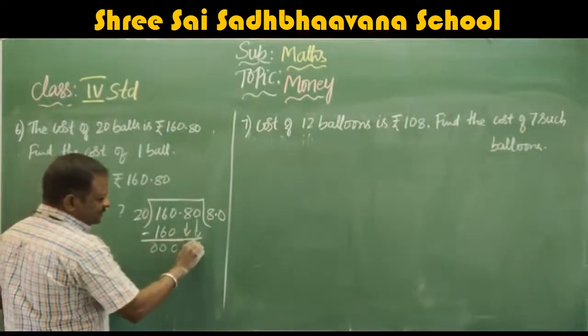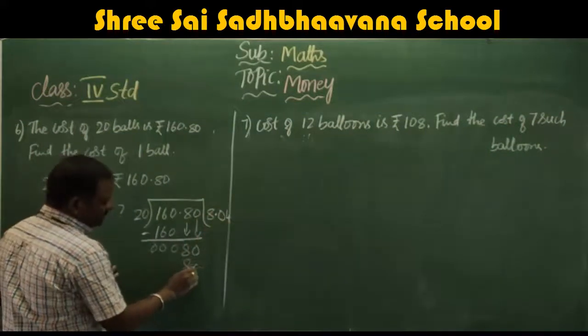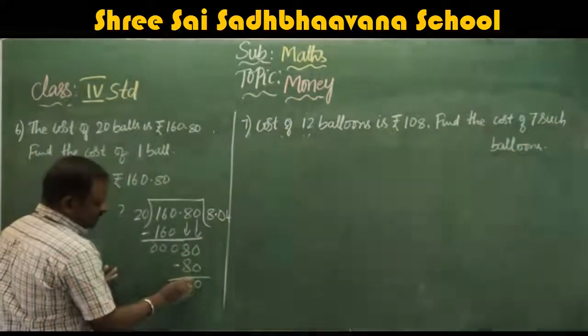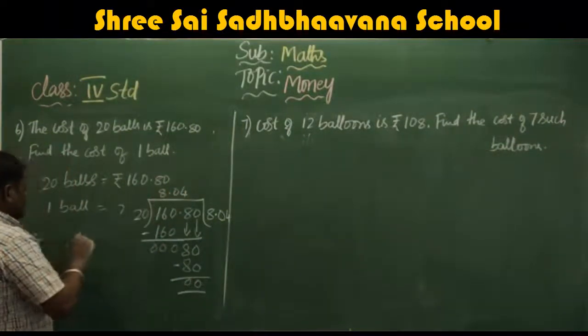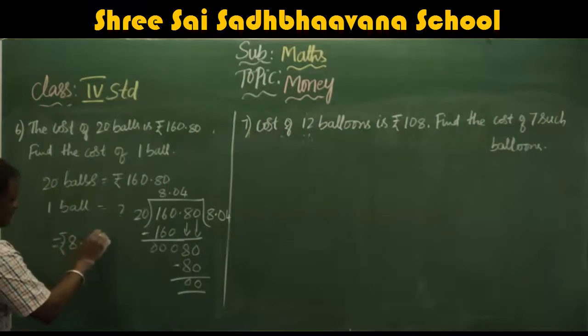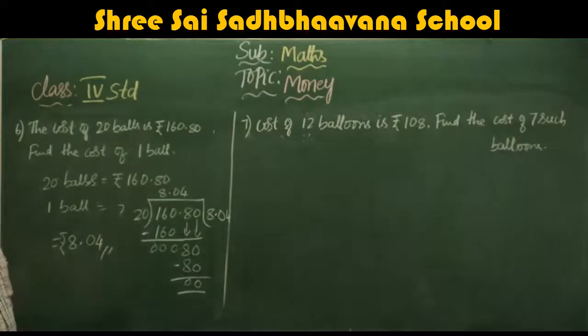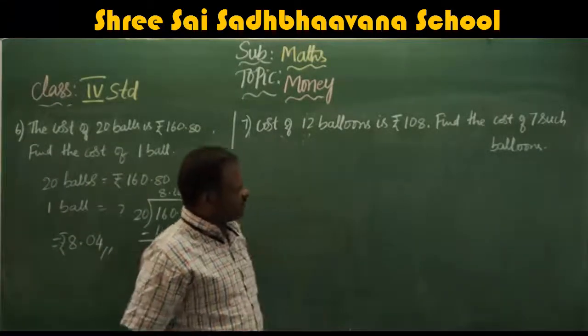Now you take down this 0. 4 twenties are 80. So you will get 0. So what is the answer? 8.04. Cost of 1 ball is equal to rupees 8.04.